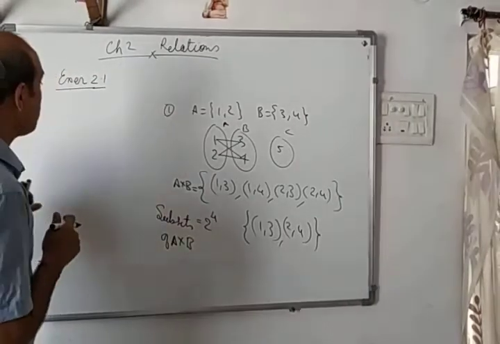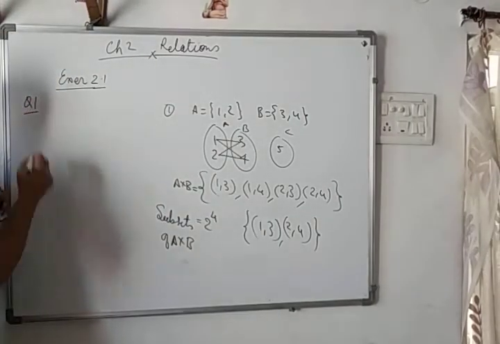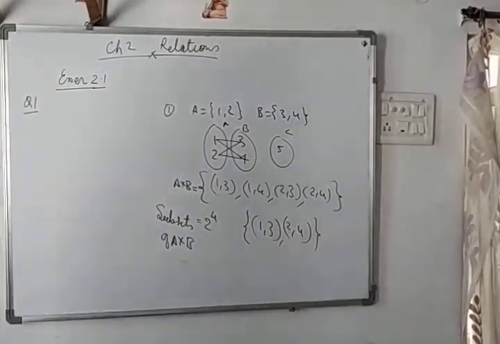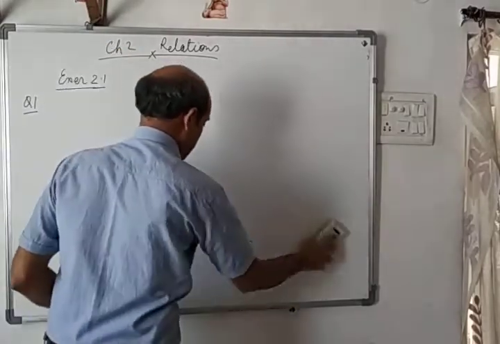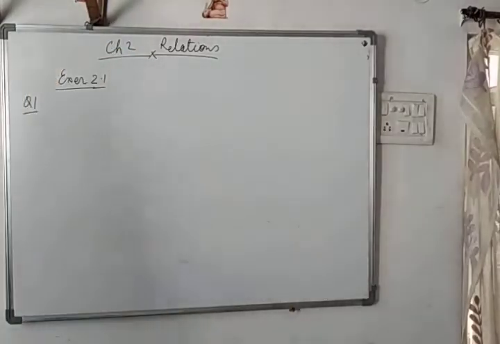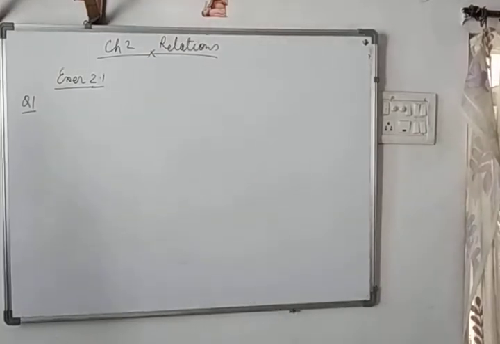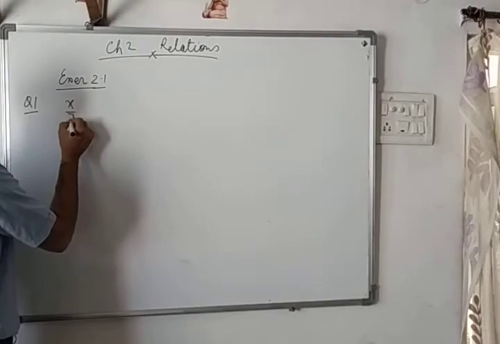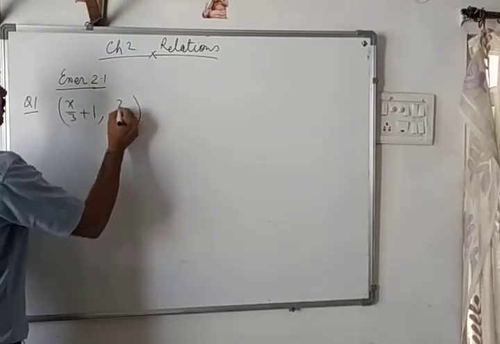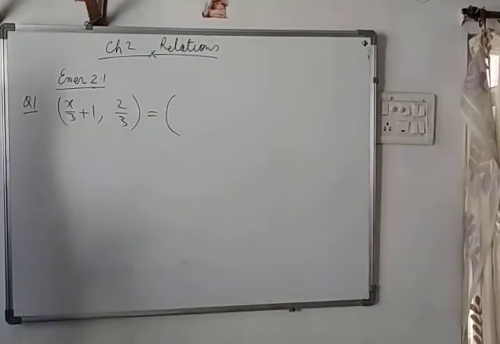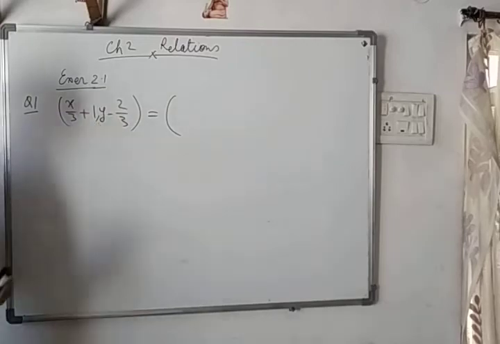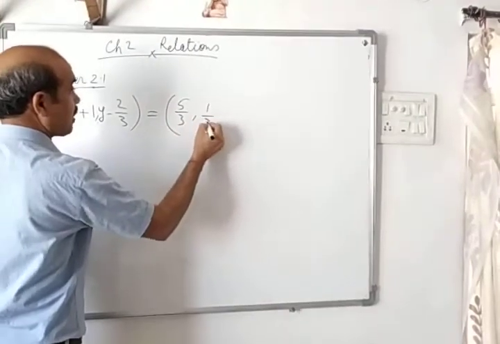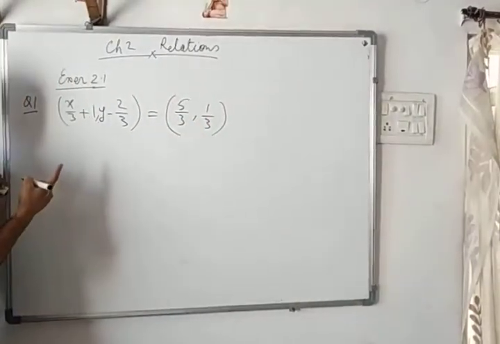So now we are going to do exercise 2.1, question number 1, which is based on equality of ordered pairs. Two ordered pairs are given equal, and we have to find out the value of x and y. (x/3 + 1, y − 2/3) is equal to (5/3, 1/3). If these two are equal, find x and y. This is the question.